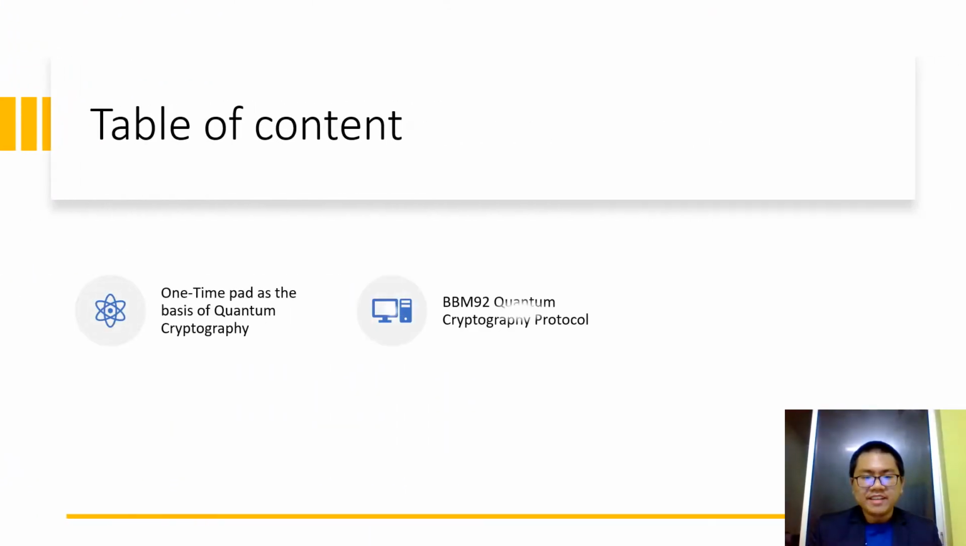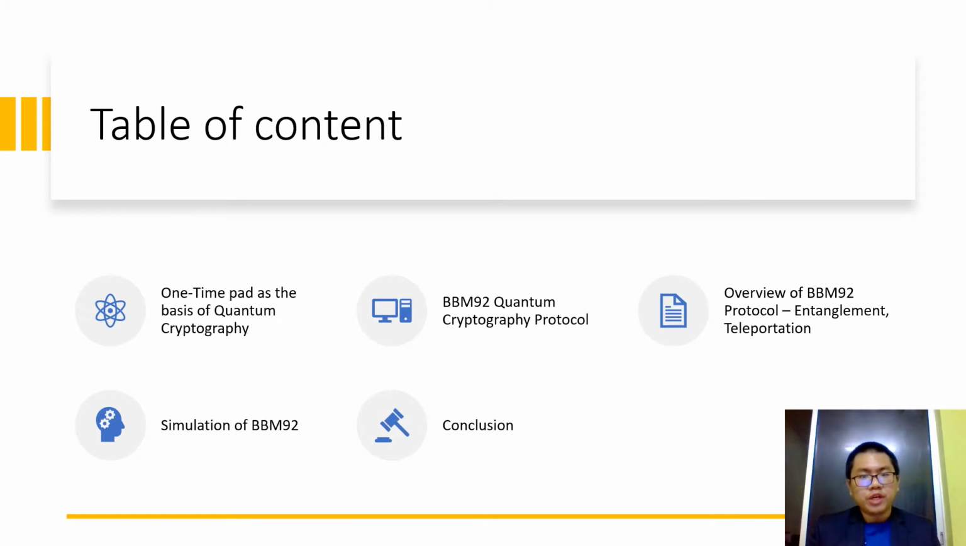To do that, we will first understand one-time pad, and after that we will try to understand BBM92 protocols. After that, we will look into the details of the protocols, which is the entanglement and teleportation. And after that, we will look at some of the simulation that I've done. Lastly, we will come to a conclusion.